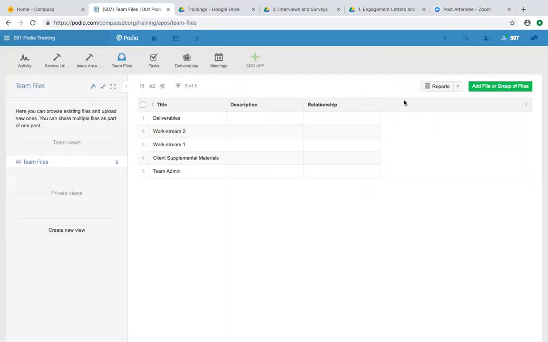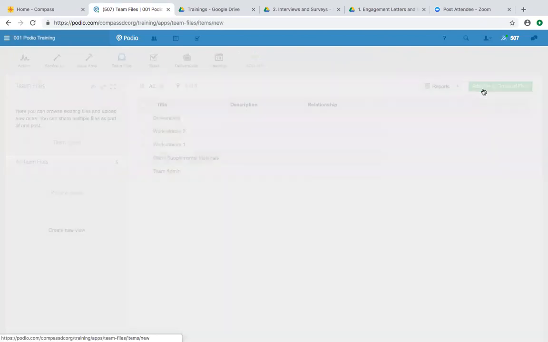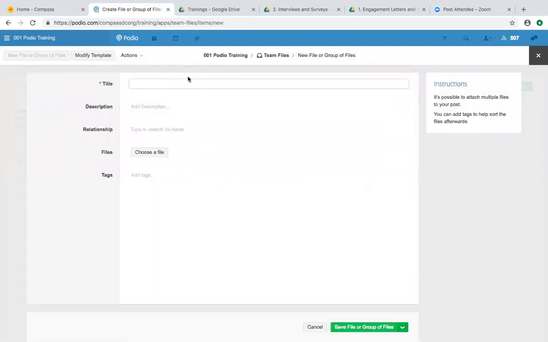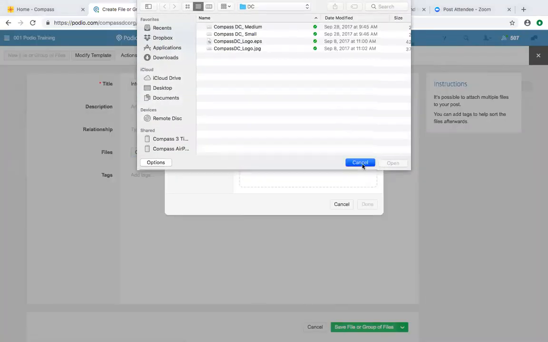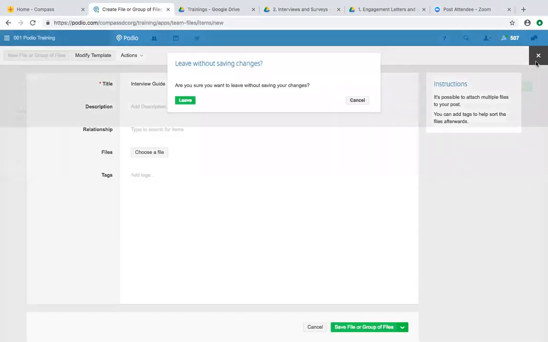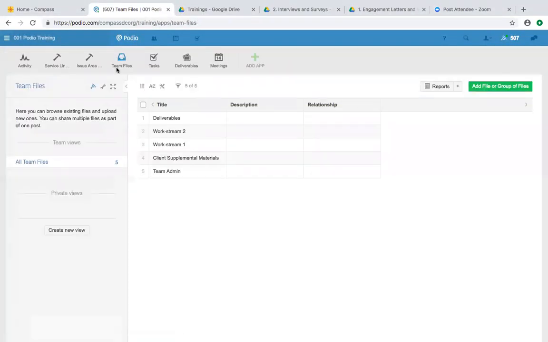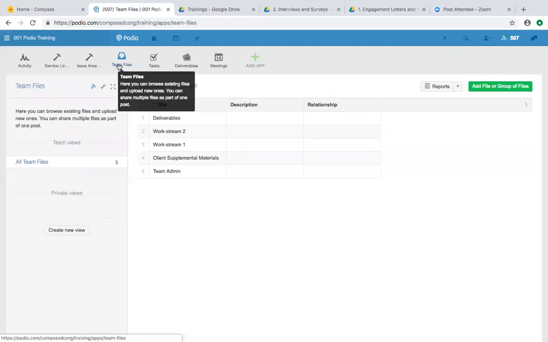If you wanted to add a new group of folders or a new file here, you can add that, give it a title, and then you can choose a file to add to that. So that is the team files tab.